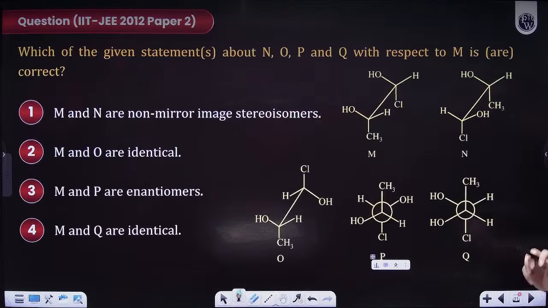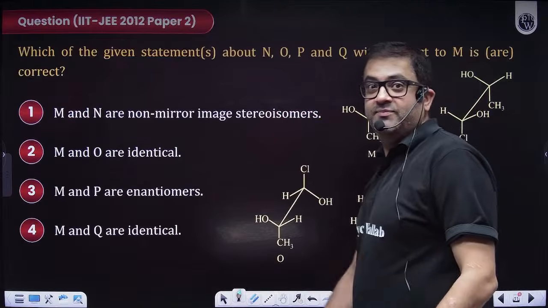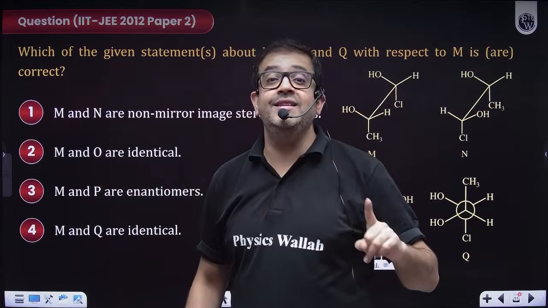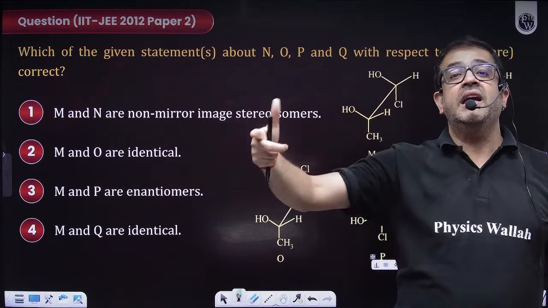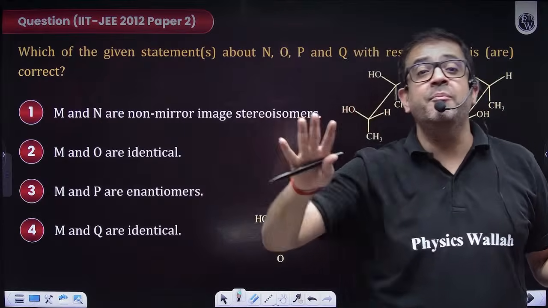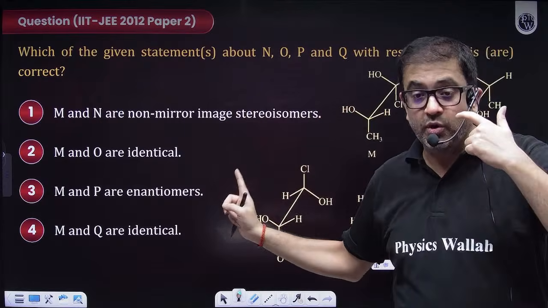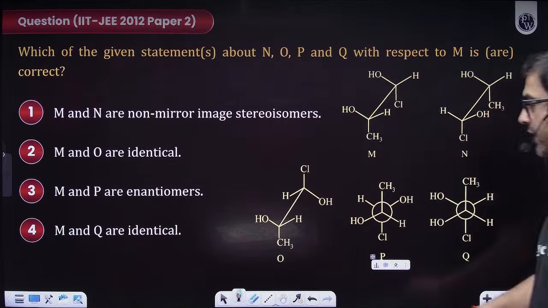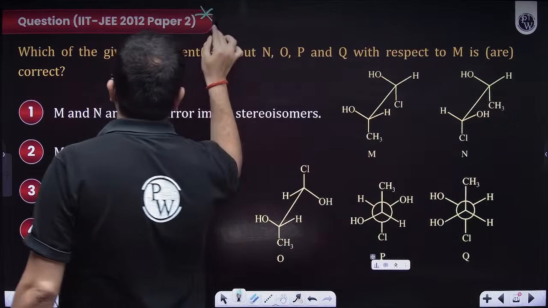Moving to the next one. This is a good one, a JEE Advanced paper. If you have revised the previous Sunday class, or even if you have missed the previous Sunday class, beta, make sure you are attempting and listening to this question very properly. Everybody, we'll do it step by step, because actually this is a multiple correct question.